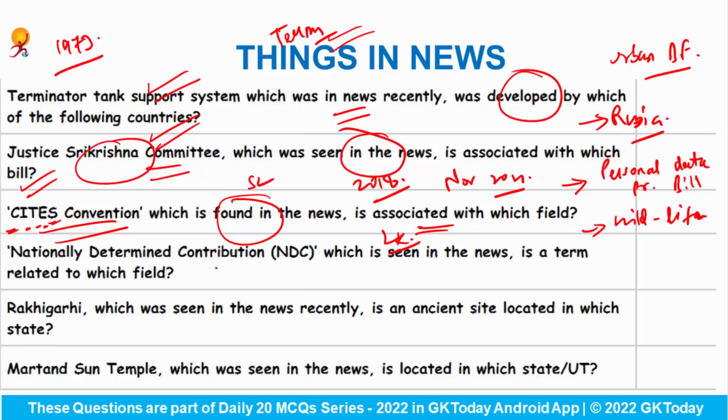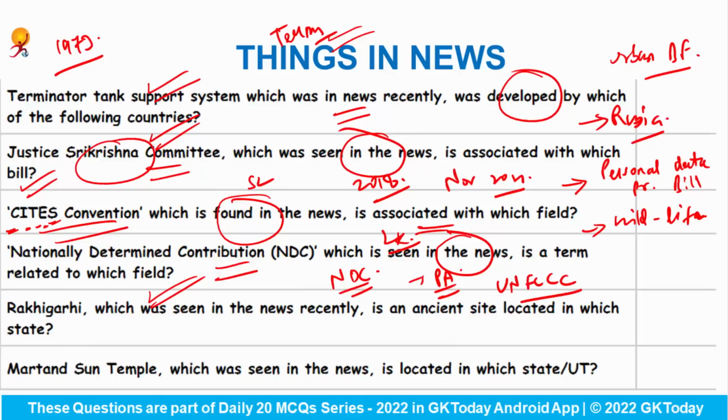Nationally determined contribution, which is seen in the news, is a term related to which field? So the Union Cabinet has approved India's updated nationally determined contribution under the Paris Agreement, and the NDCs are to be communicated to the United Nations Framework Convention on the Climate Change.